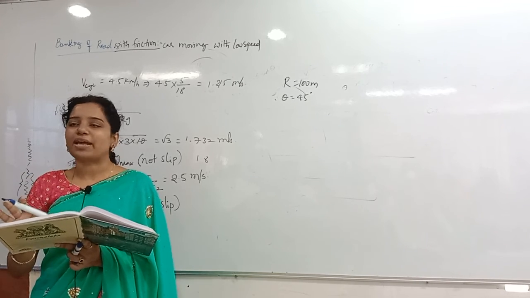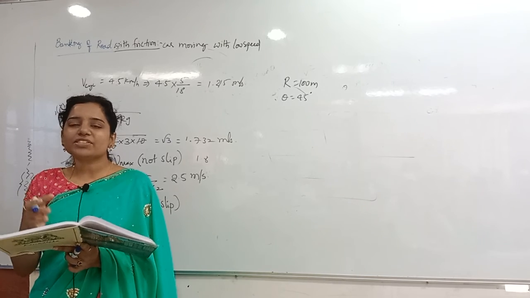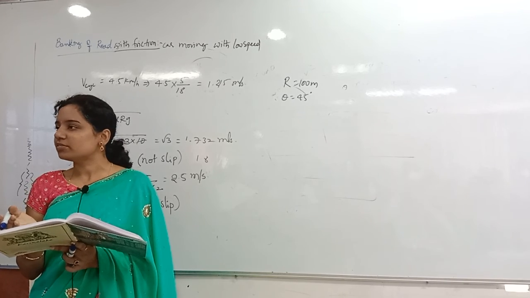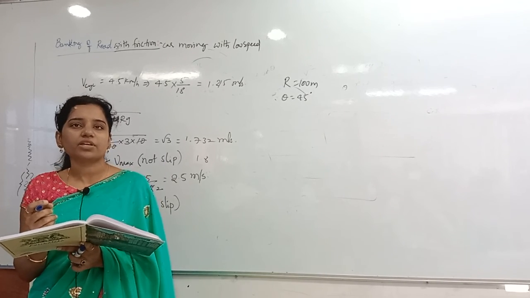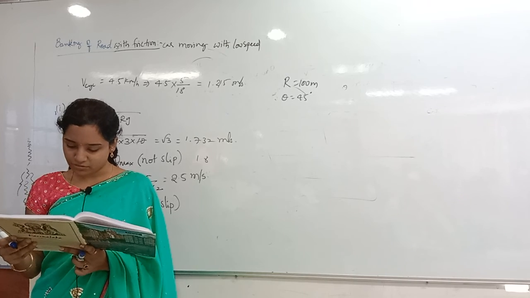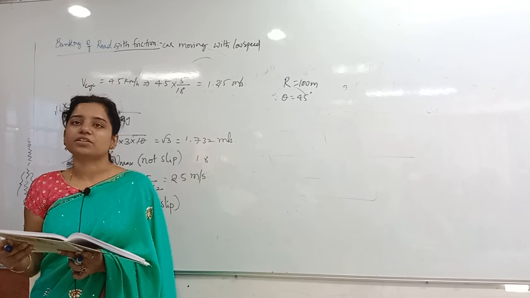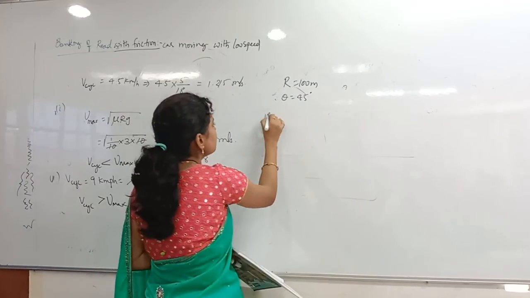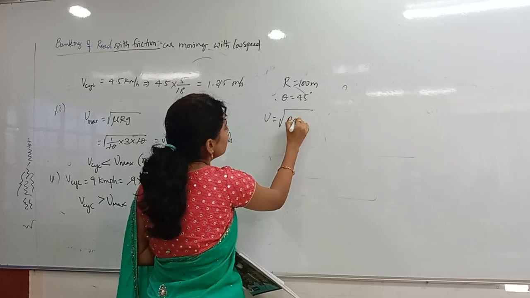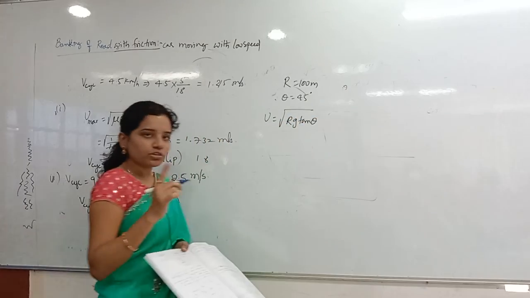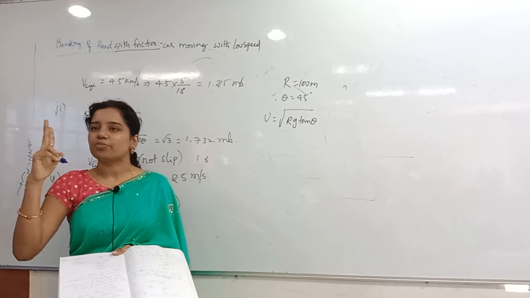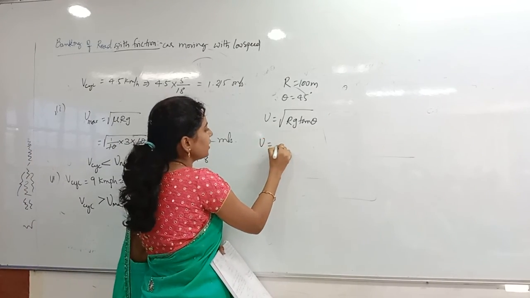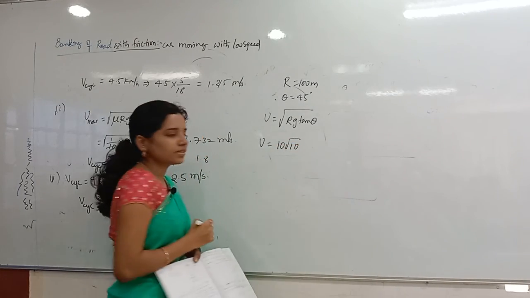The friction should not act maximum. So at that time, is friction there or not? Not there, they did not mention the coefficient of friction. Without friction only you have to find out. First question is no friction. So what is the formula? Velocity is under root rg tan theta. Banked road without friction. Under root rg tan theta. Whenever you find it out, the value you are getting is 10 root 10.